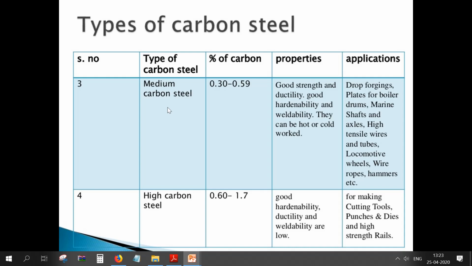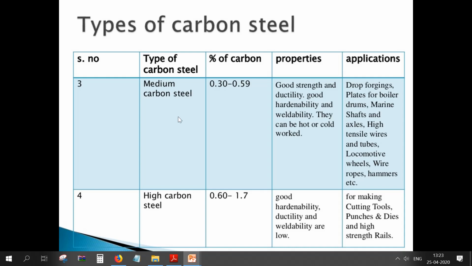Applications are drop forging, that is the forging that we have seen, plates for boiler drums, marine shafts and axles, high tensile wires and tubes, locomotive wheels, wire ropes, hammers, etc. In these applications we are going to use medium carbon steel.